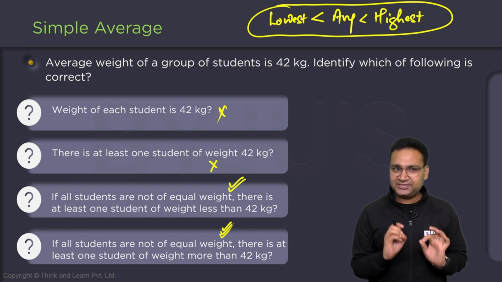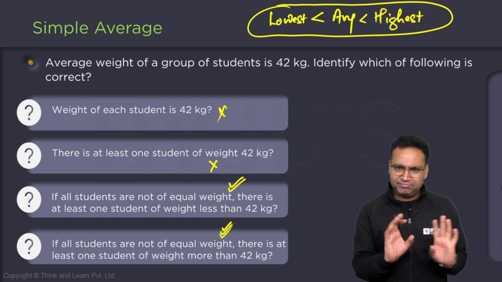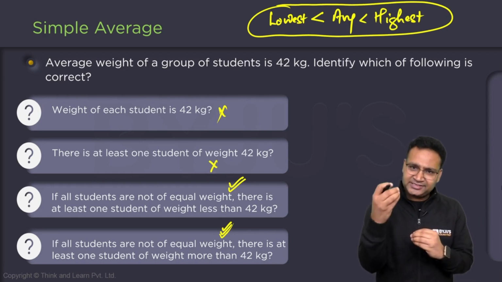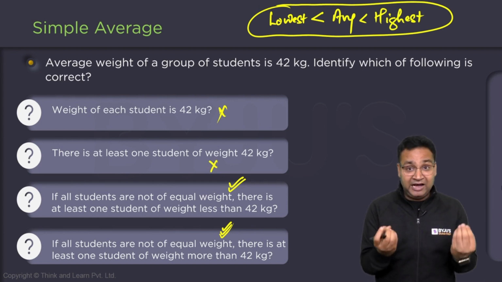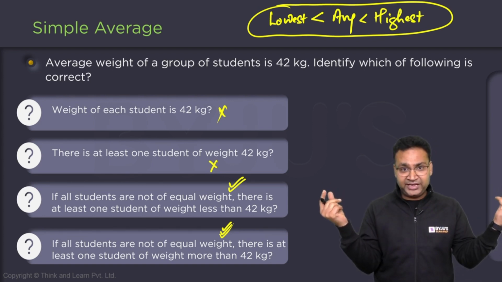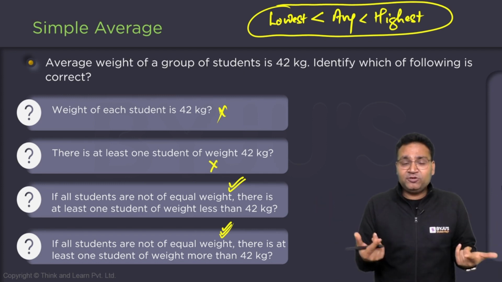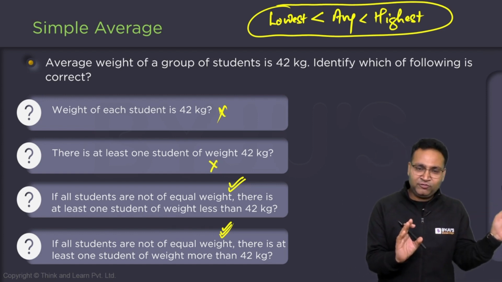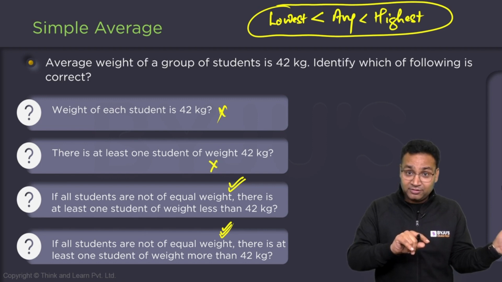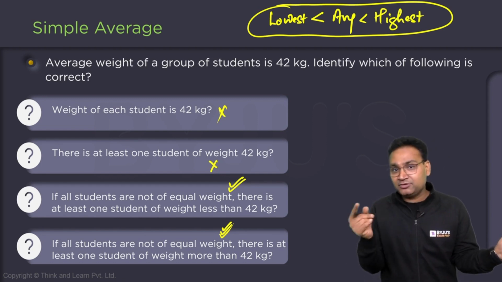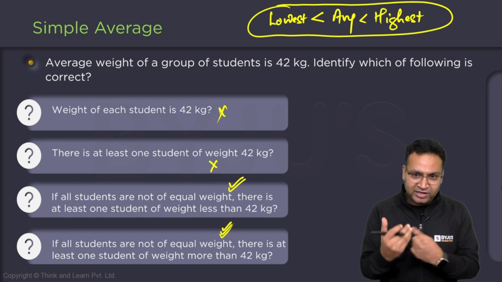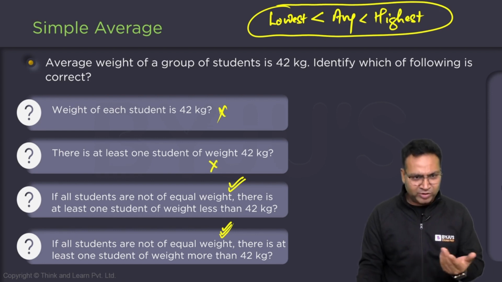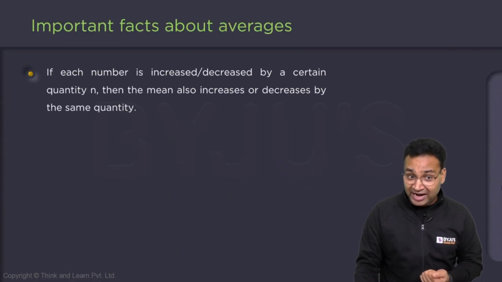So what exactly is the meaning of average? It's simply that the sum is equal to average into number, or average is sum by number. I can also say the average lies between the lowest and the highest of the group. If average is this, I can be at least sure that either all of the students are equal to average, or there should be one less than average and one more than average. Will they be very close to the average? Not necessarily. Okay, right. Let's look at the important facts now.